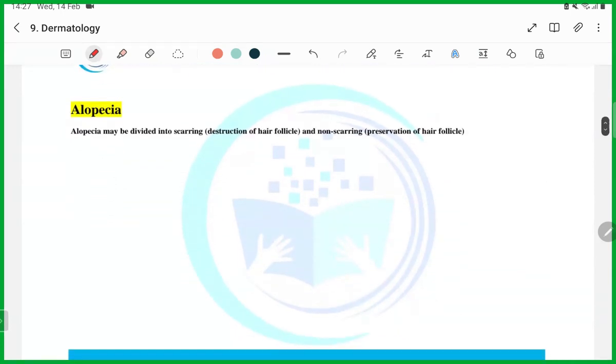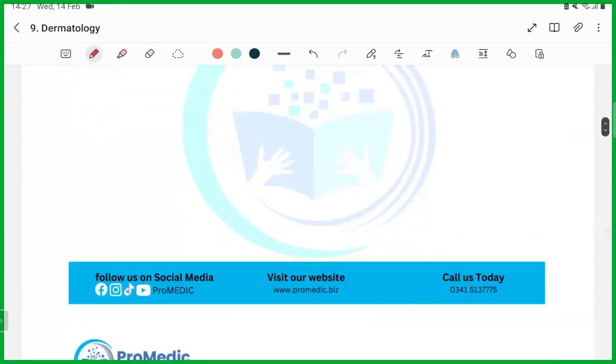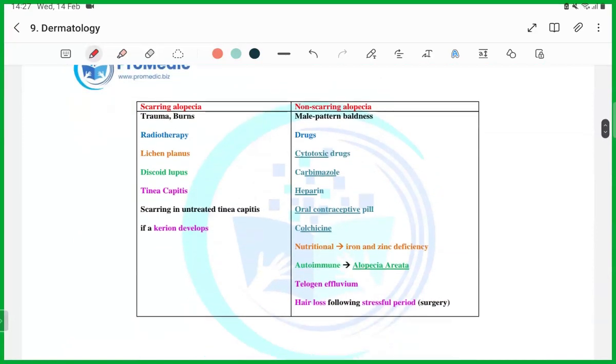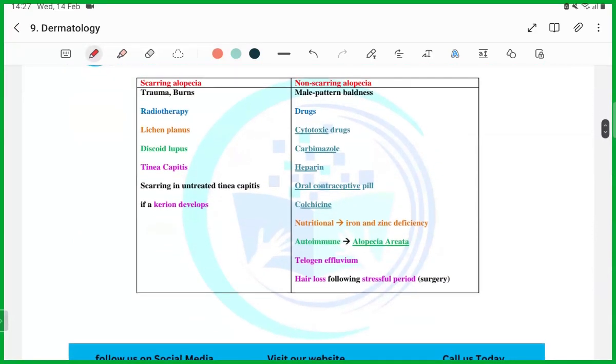Then alopecia, guys. Alopecias can be of two types: scarring and non-scarring. Okay, this is their very favorite question. They're going to ask which of the following is not a cause of scarring alopecia, or which of the following is not a cause of non-scarring alopecia. So you have to memorize by heart which of these cause scarring and which of these are not responsible for scarring. Remember it, you will be asked like that. This is how you are going to get the question from this table.